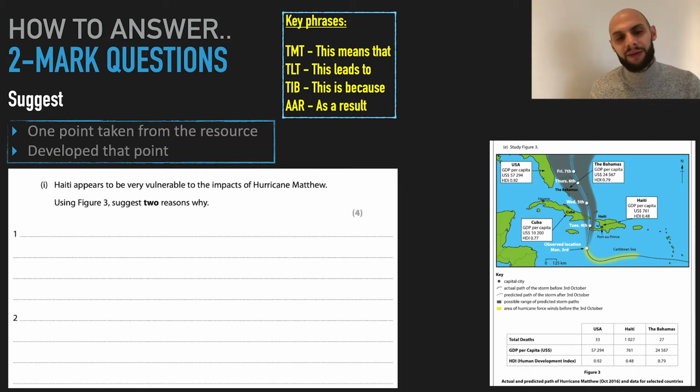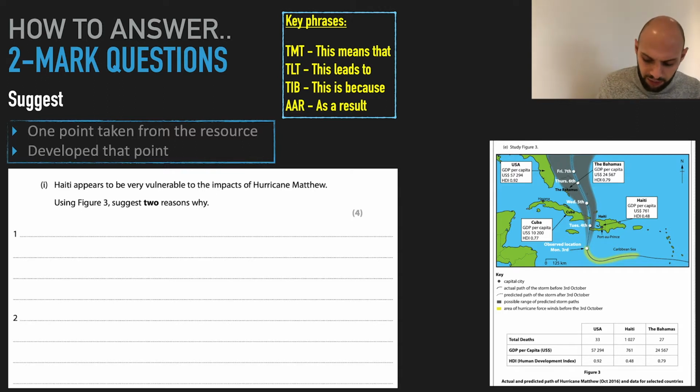Well, I know Human Development Index looks at health, wealth, and education. So the health is already low. The health care is already poor in the country. So therefore, if a hurricane hits, it's going to be more vulnerable because the healthcare was already poor. So it's going to struggle to treat the injured and spread of diseases and things like this.